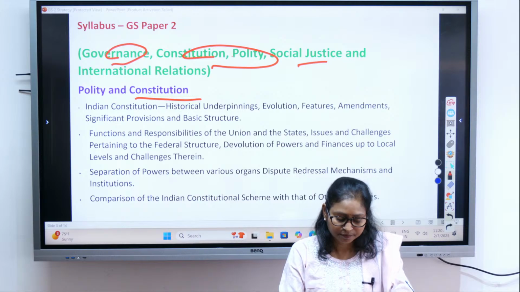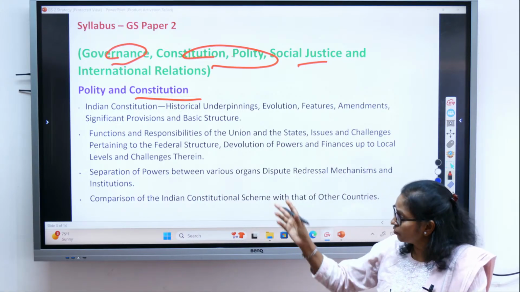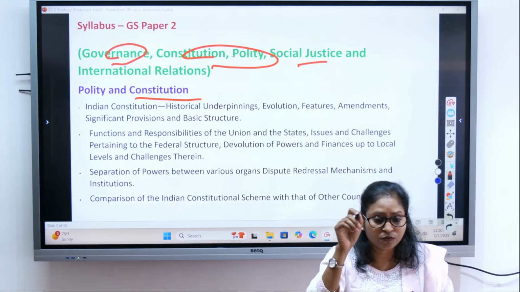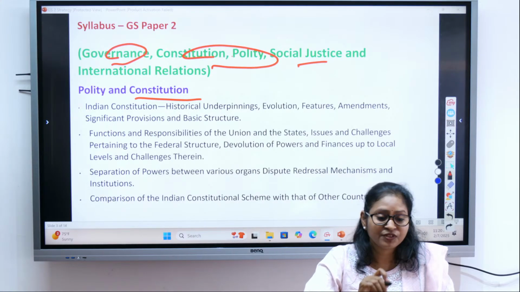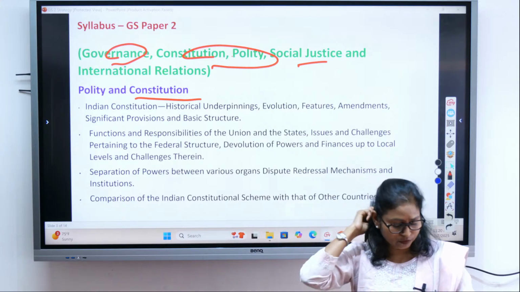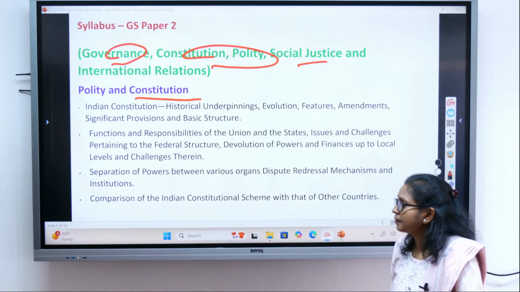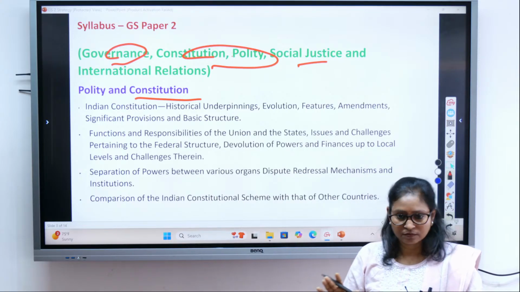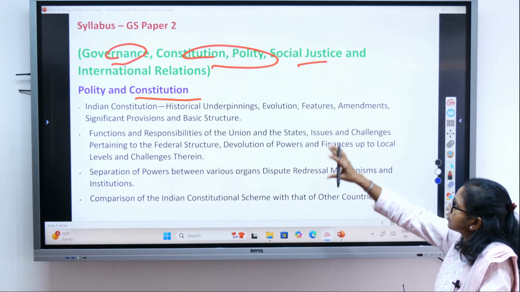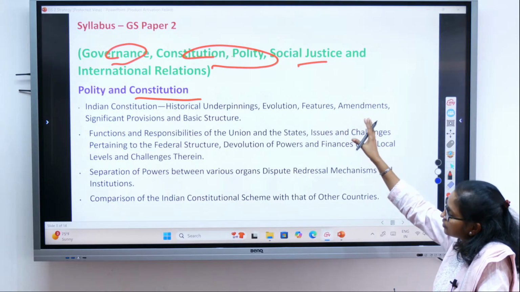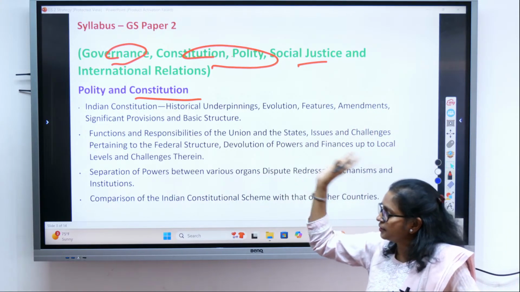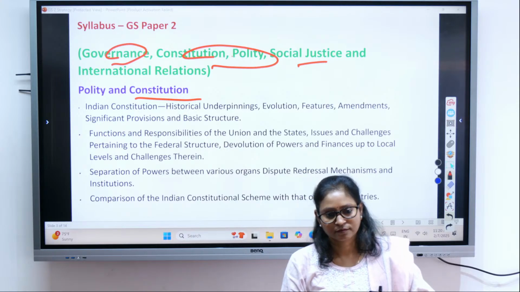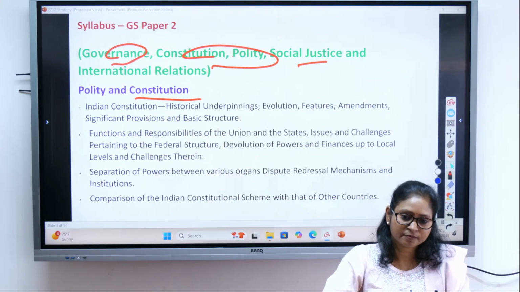Right? So you can go through the video again and try to note down all the definitions and all that we have discussed. So you will have something to refer to. And if you want me to, ma'am, please dictate, I'll dictate also. Okay? So governance, constitution, polity, social justice, we understood the terms. Now what is international relations? What is international relations?